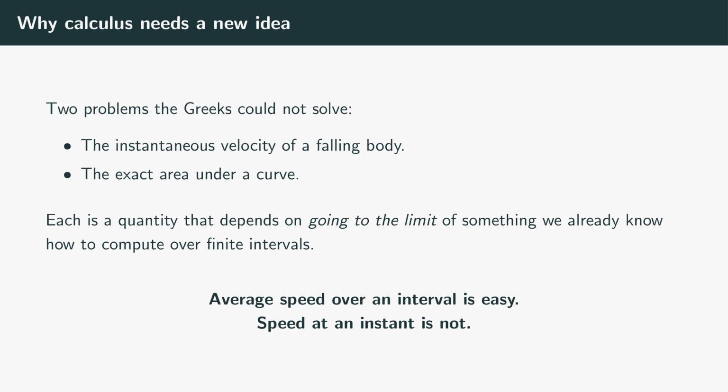The second question is about area. Archimedes wanted the exact area under a parabola, and he got the right answer. He packed the region with finer and finer triangles and added them up. The answer was correct. He just couldn't say, with a straight face, what it actually meant to add infinitely many triangles together. Notice these are really the same problem wearing 2 different costumes. Compute something on a small but honest scale, then squeeze the scale down and see where the number goes. That squeezing operation is the limit.